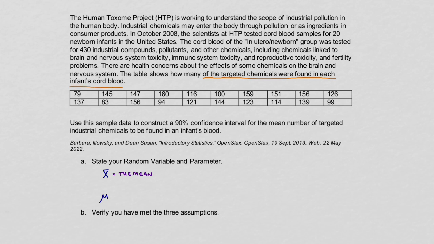So we can basically borrow that. So the mean number or the mean count, something like that, of the targeted chemicals found